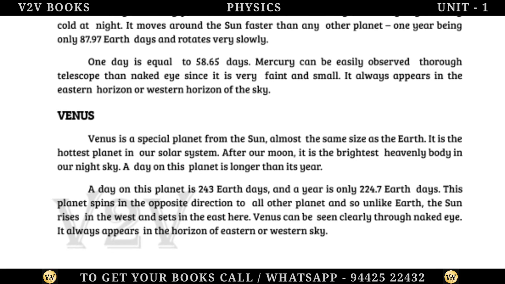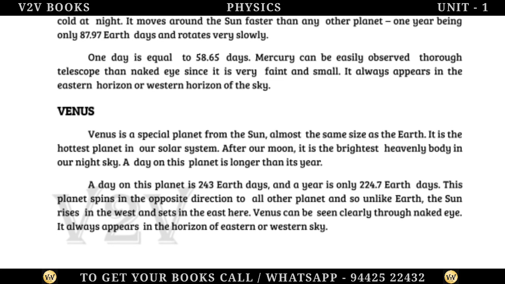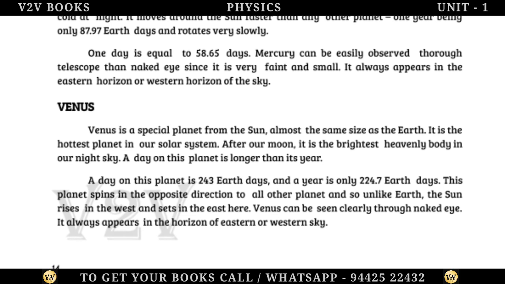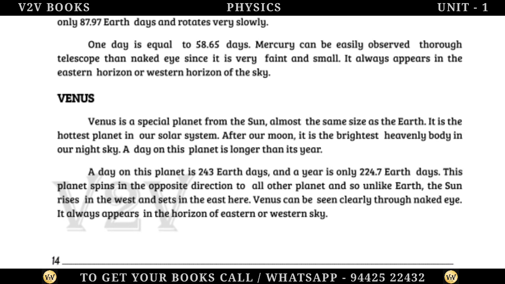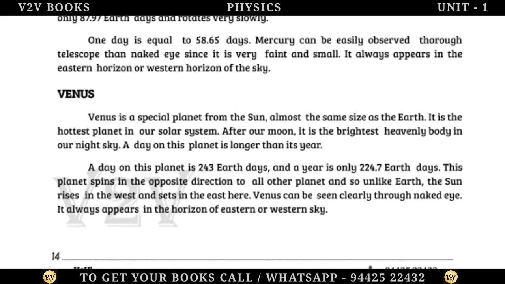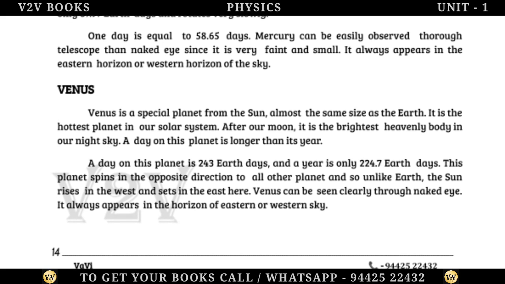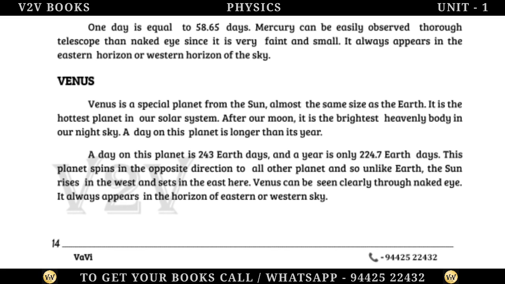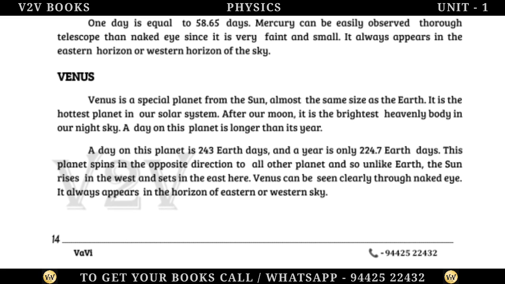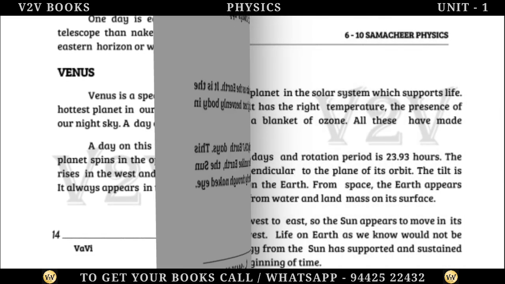224.7 Earth days. This planet spins in the opposite direction to all other planets, and so unlike Earth, the Sun rises in the west and sets in the east here. Venus can be seen clearly with the naked eye. It always appears on the horizon of the eastern or western sky.